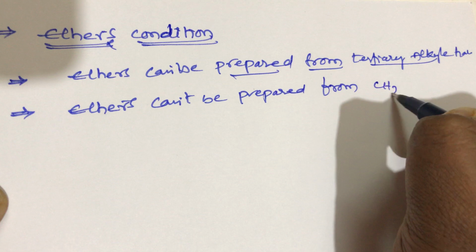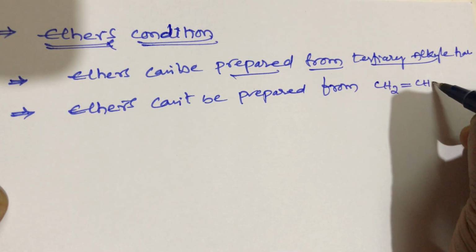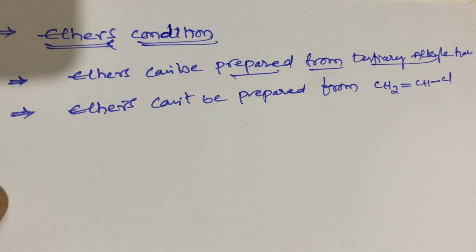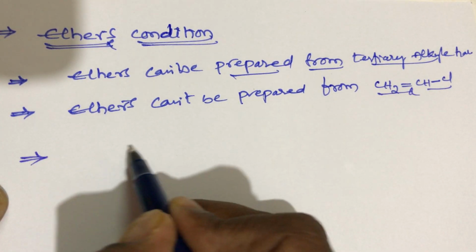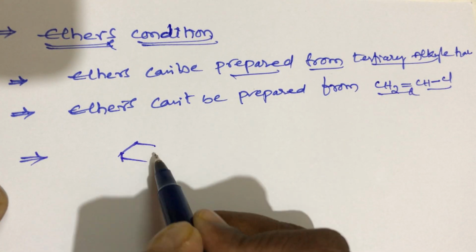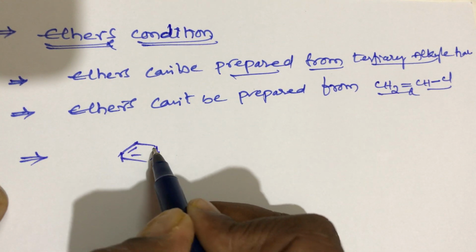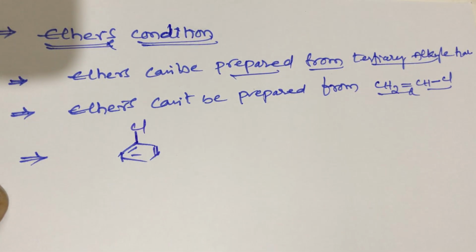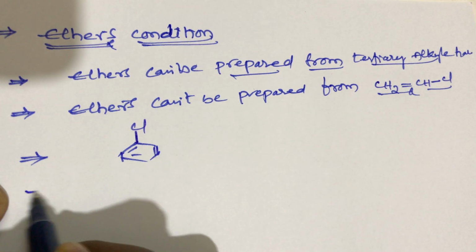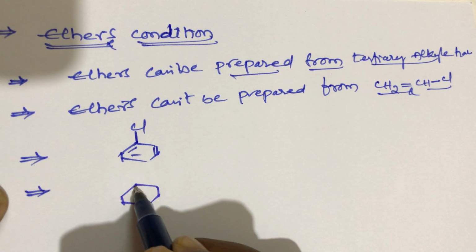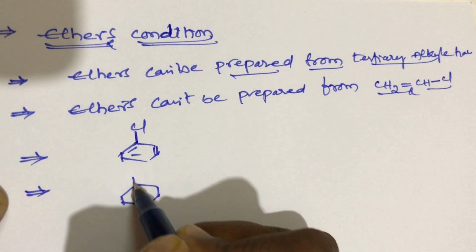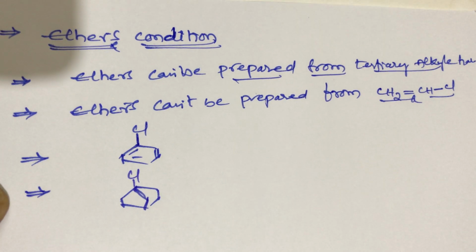That is CH2 double bond CH, example, now take the chlorine, vinyl chloride. And ethers cannot be prepared from chlorobenzene also students, and ethers cannot be prepared from bridged compounds also, like this students. So this is the simple trick students.